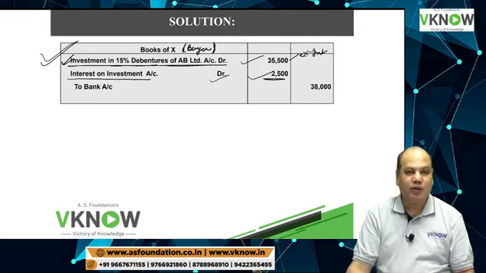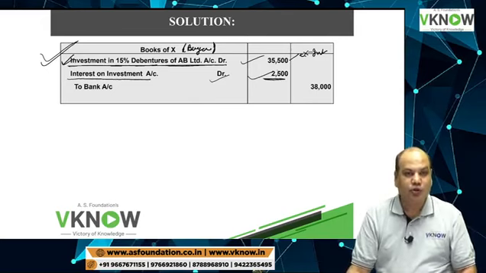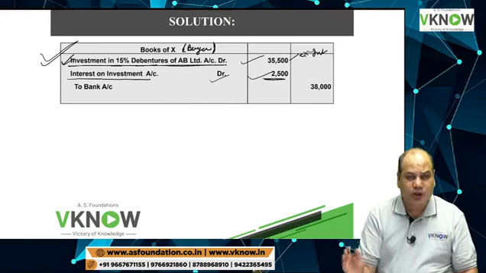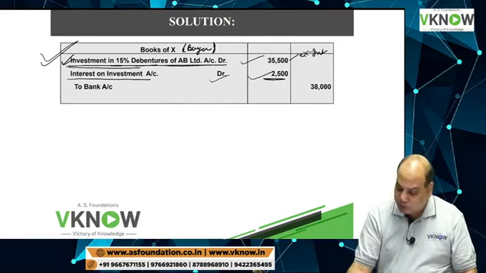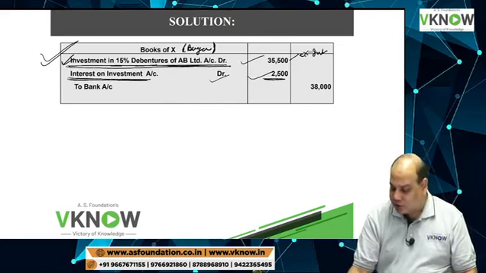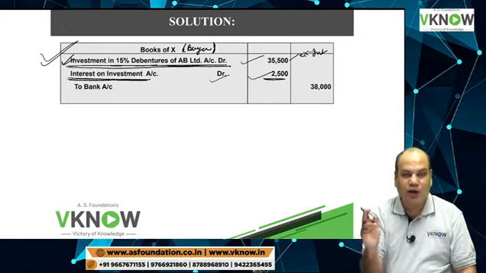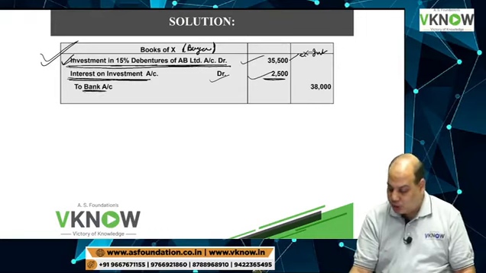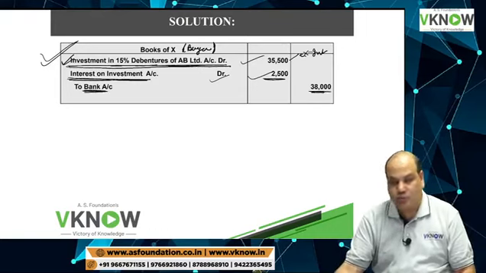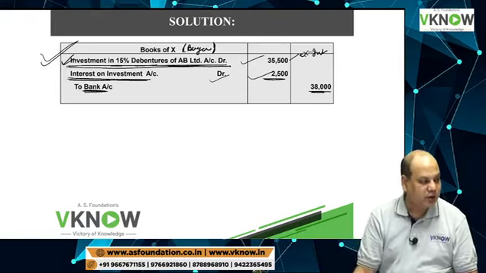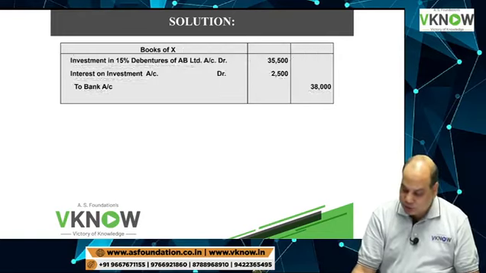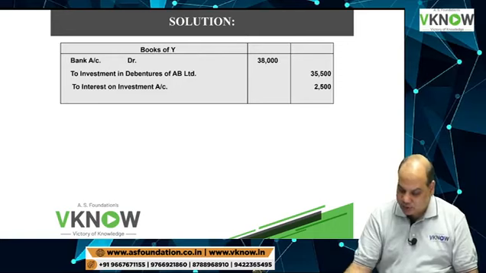Interest he will pay separately. Even though it is a cum interest price, I need to pass the entry always in this manner only. Separate the ex interest amount and interest amount. To bank, total amount paid, 38,000. This is the entry in the books of buyer.